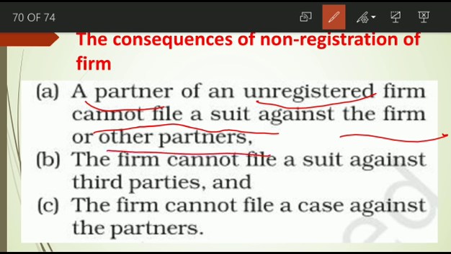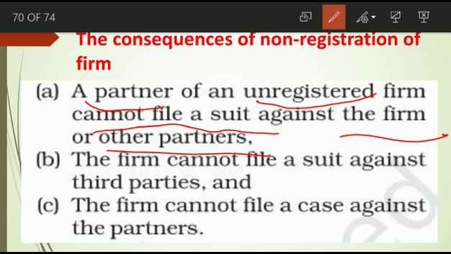If one of the partners has a complaint against any other partner, for example, suppose X, Y, Z, three partners are there, and X has a complaint against Y and Z. In such a situation, X can't file a case against Y or Z. At the same time, X can't file a suit against the firm also.